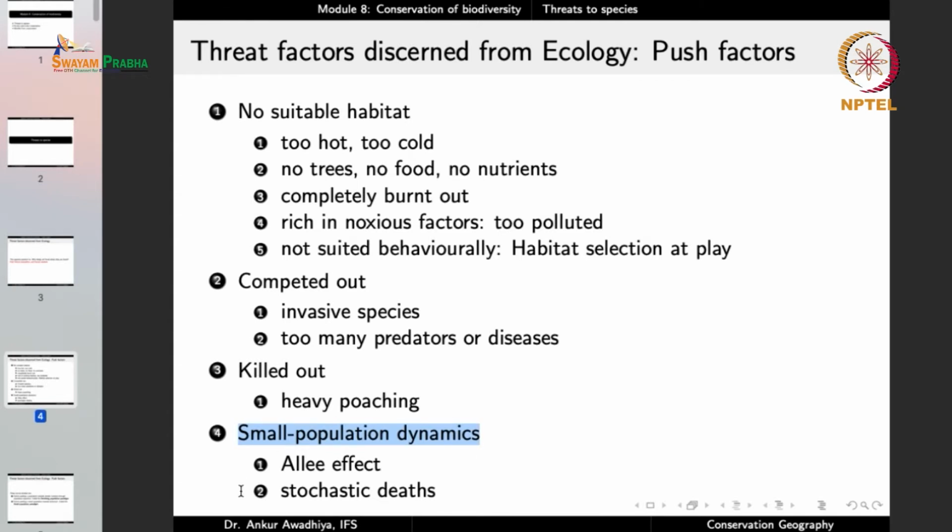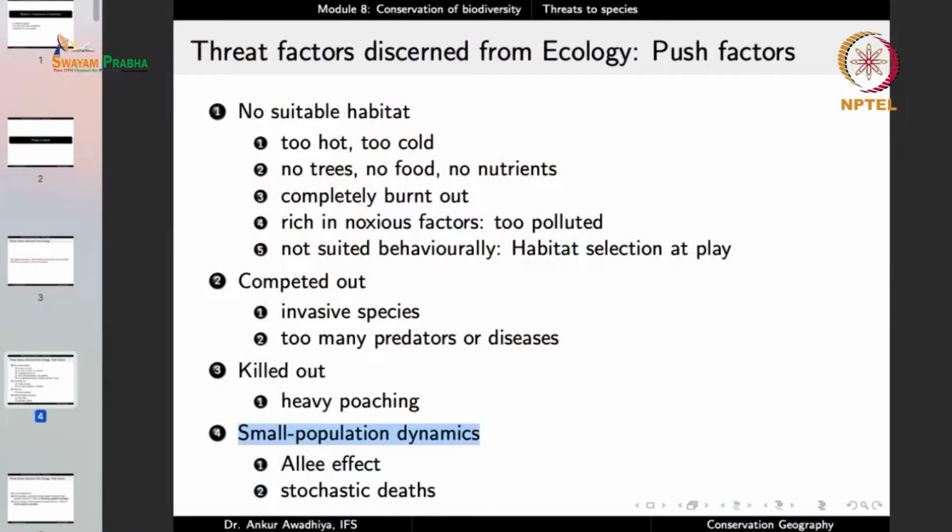Another small population dynamic is the stochastic deaths, that is, random deaths. Now, if you have a population of 500 animals, and if 5 animals die, nothing will go wrong, because 5 animals is just 1% of the population. But if you have a population of say 6 animals and 5 of them die, then there is only a single lone survivor, and the population will be completely extinct when this animal dies. So the stochastic effects also start to play a big role in the case of smaller populations.